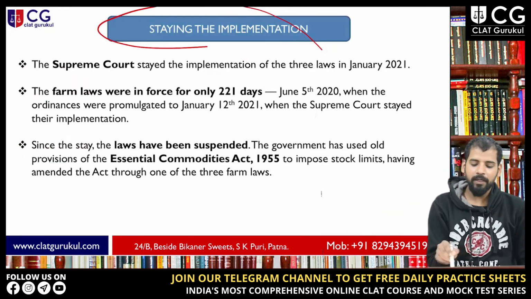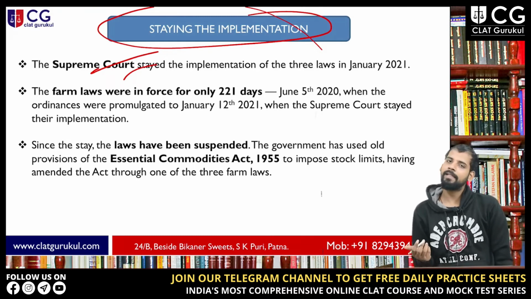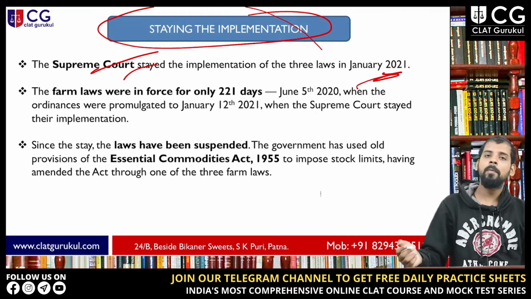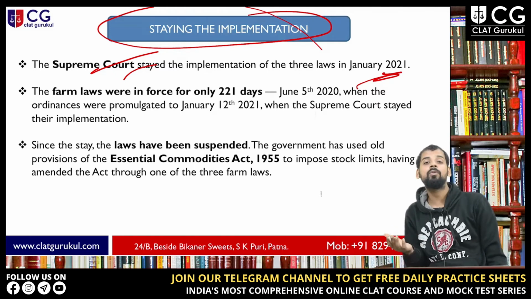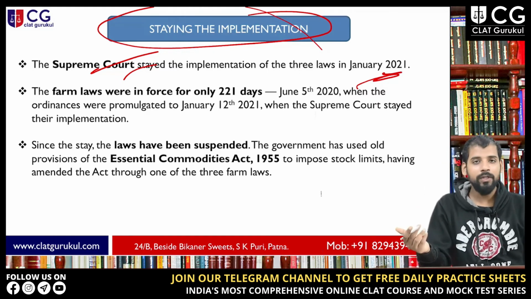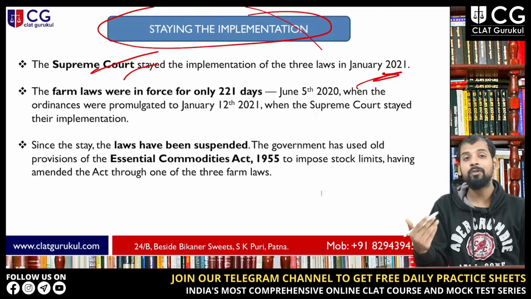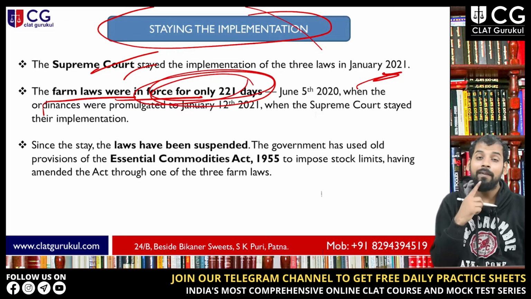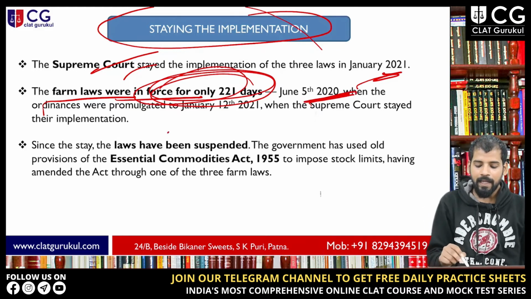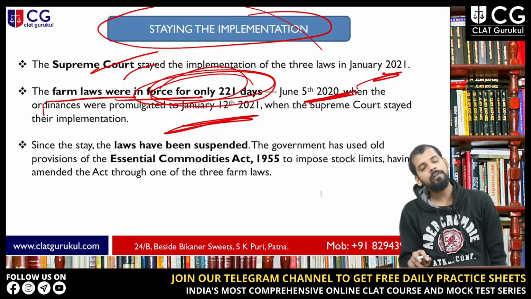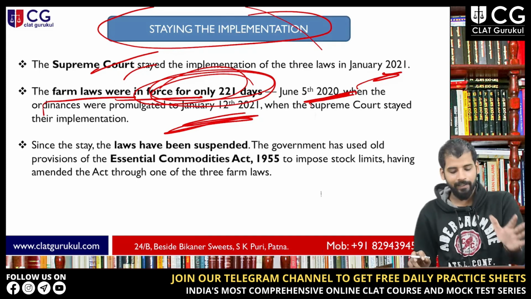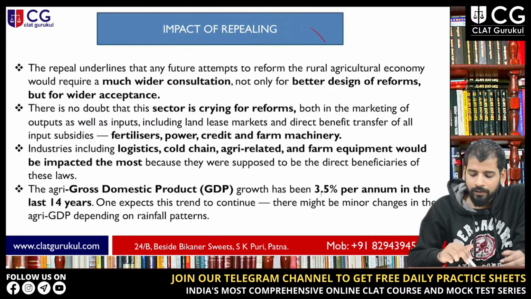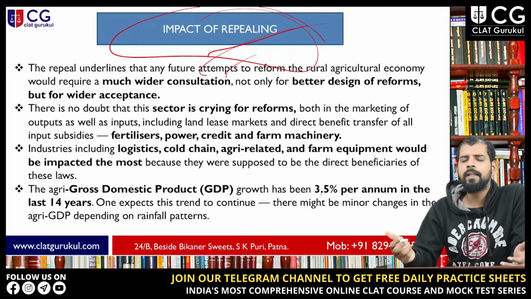Now, staying the implementation: the Supreme Court stayed the implementation of these three laws in January 2021. You have to remember the dates, because CLAT is expected to ask these kinds of questions. The farm laws were in force for only 221 days. They came in on June 5th, 2020, and on January 12th, 2021, the Supreme Court stayed their implementation, and now the laws have been repealed.